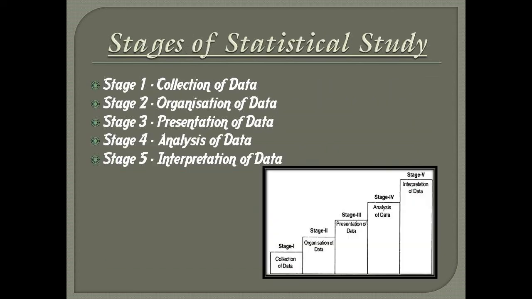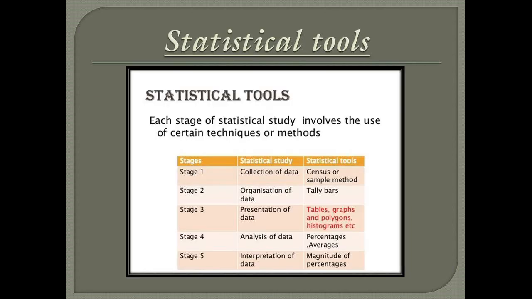Stages of statistical study. Studying statistics as a singular noun implies the knowledge of various stages of statistical study. These stages are: at the first stage, we collect statistical data. Second, we organize the data in some systematic order. Third, we present the data in the form of graphs, diagrams or tables. Fourth, we analyze the data in terms of averages or percentages. Fifth and finally, we interpret the data to find certain conclusions. Each stage of the statistical study involves the use of certain standard techniques or methods. These techniques or methods are called statistical tools.